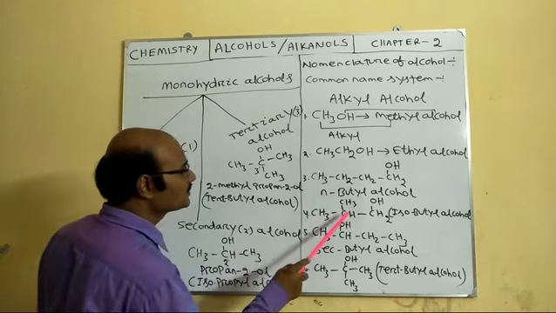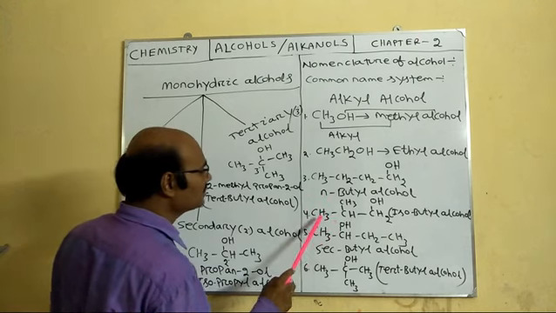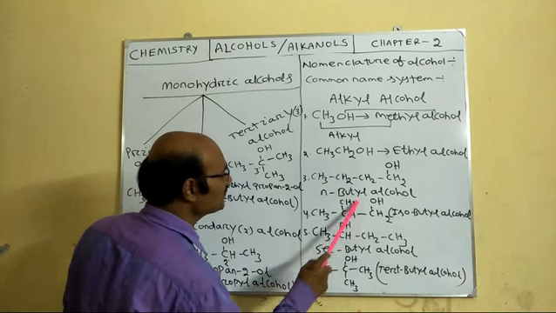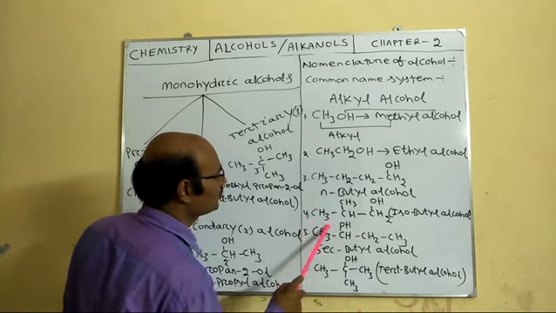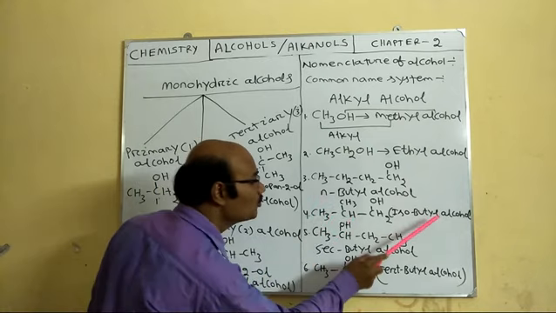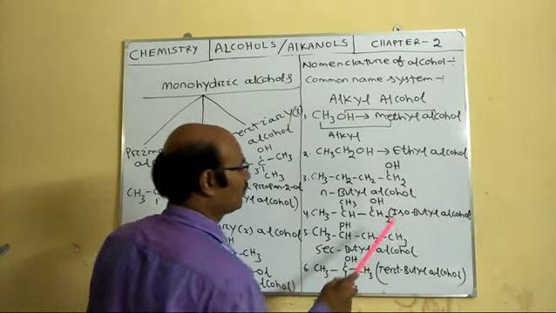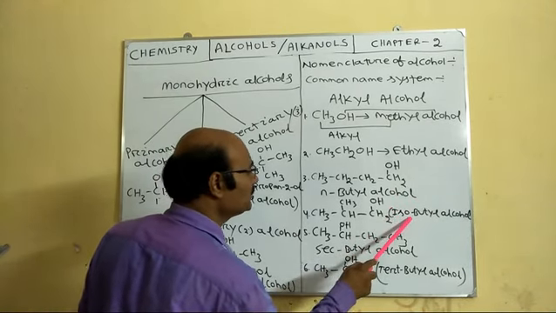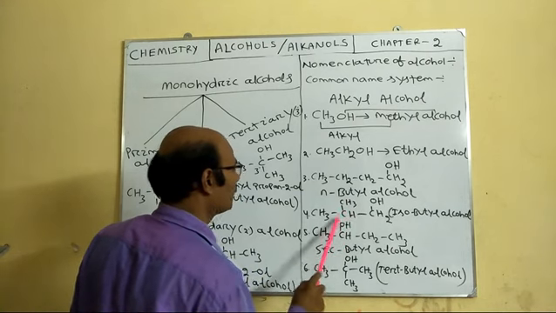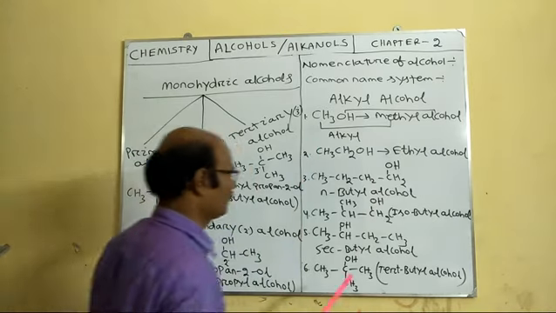Now CH3, CH3, CH2OH. Here you see this is the butyl group, and here this is the iso group. So the iso group is attached to the butyl group, so it's called what? Isobutyl. So the name is isobutyl alcohol. Iso is the prefix used for this group. And because 1, 2, 3, 4 carbons are there, it's butyl. So the name is isobutyl alcohol.